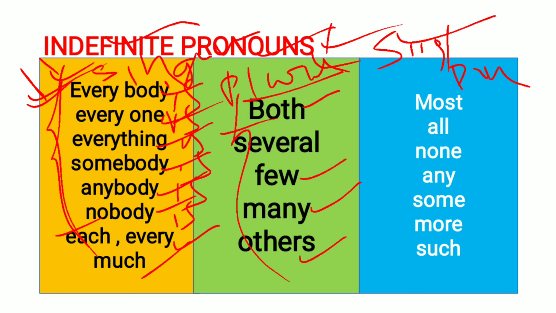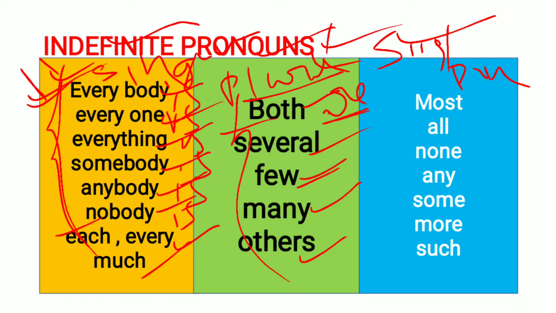For example, both are. Are is a plural verb. Next, several of them are. Next one, few of them are. Many of them are. Likewise, we can use the indefinite pronouns with plurals.